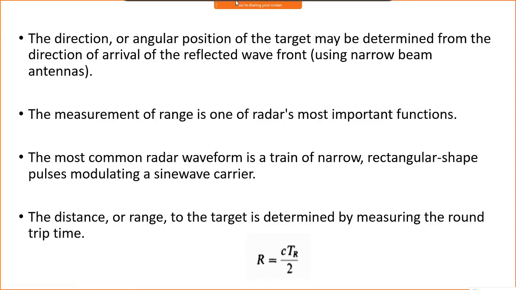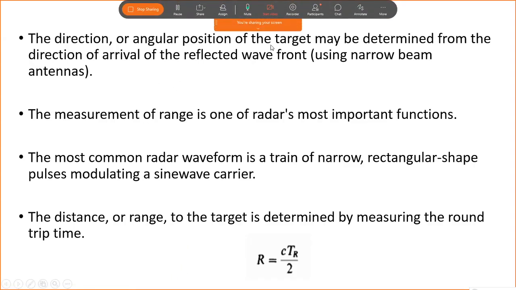Now the direction and angular position of the target may be determined from the direction of arrival of the reflected wavefront. As I said, for the angular position we use narrow beam antennas, either dish antennas or phased array antennas, which require a very narrow beam, and that is used to find out the angular position of the target. The measurement of range is one of the basic, important parameters of the radar.